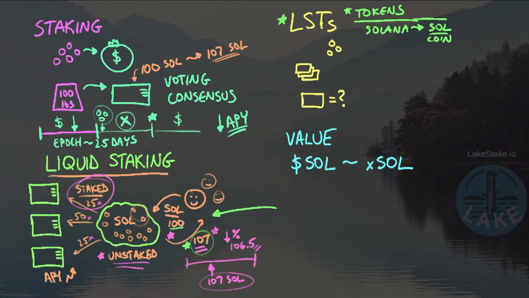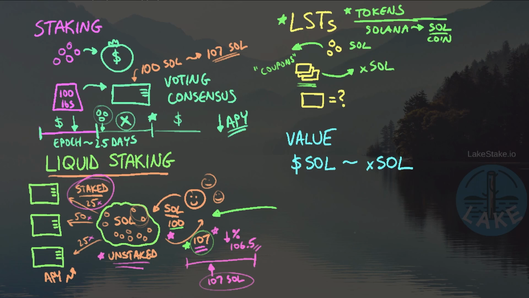So what happens here is I deposit actual SOL into the liquid staking pool, and it's going to get staked on my behalf. Meanwhile, I almost get these coupons, we could think of them as being, that say, hey, when you're ready to redeem that SOL, you want it back in your account, then you'll give us these coupons back. And this is delivered in the form of a token that usually has some name associated with it that's tied to the pool, and then SOL after it.